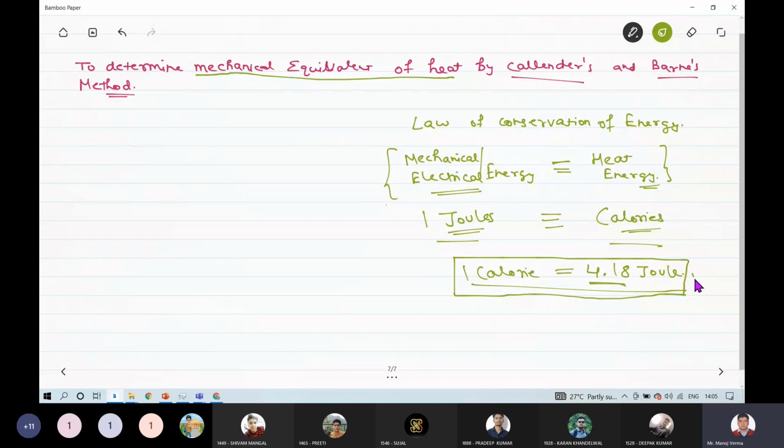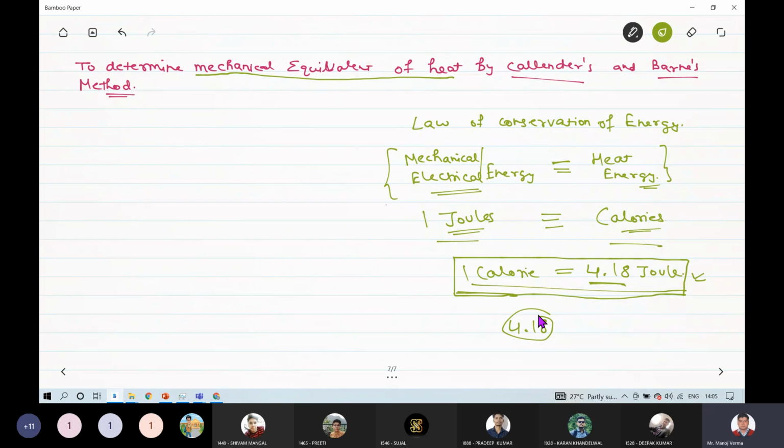Is this clear? So our aim is, okay, this expression is basically called mechanical equivalent of heat. So the quantity, this 4.18, is actually called the mechanical equivalent of heat. So this means how much mechanical energy is equivalent to 1 unit of heat energy.